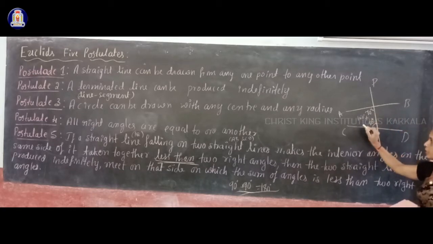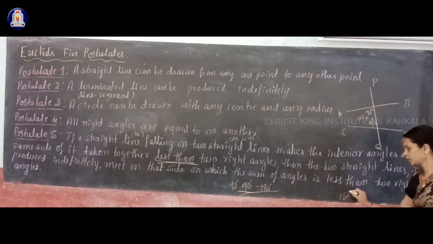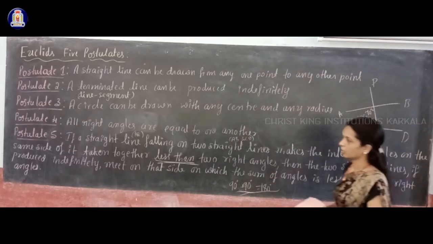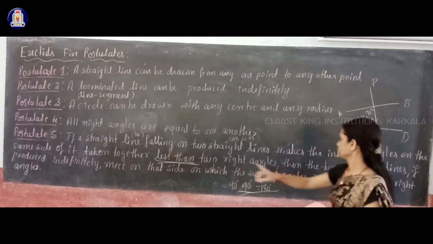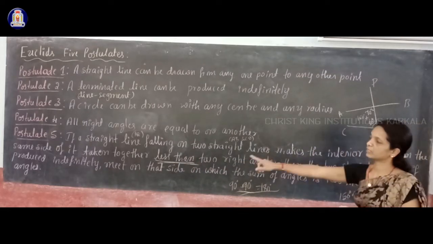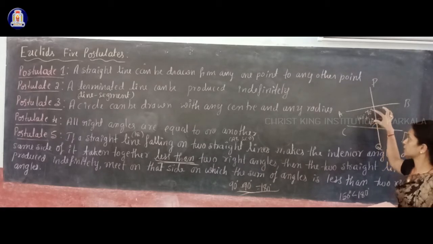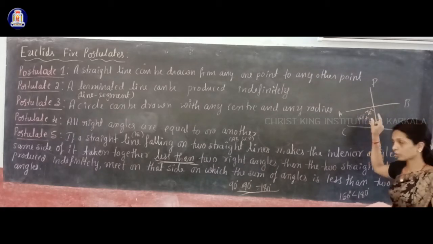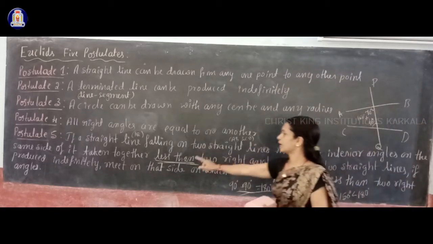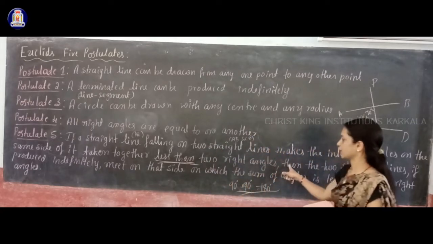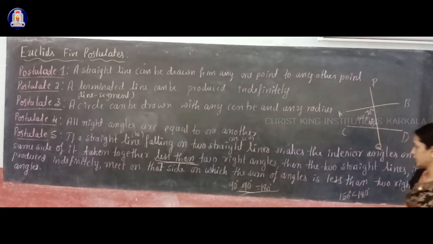And 150 degrees, that is less than 180 degrees. So the two interior angles on the same side, taken together, give you 150 degrees, and that is less than two right angles, meaning less than 180 degrees.